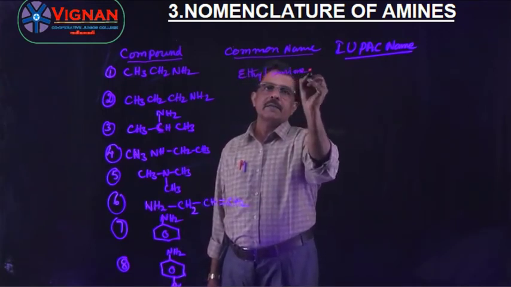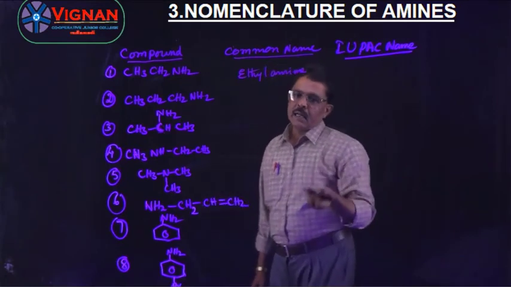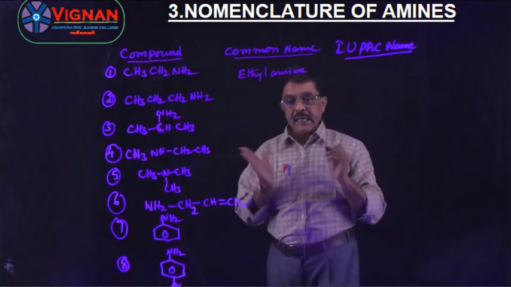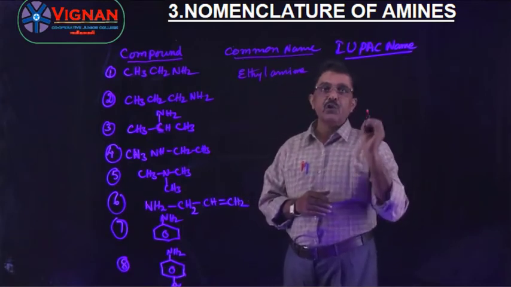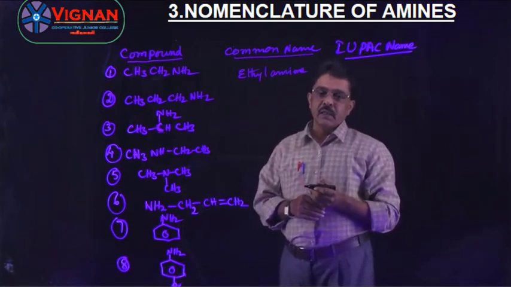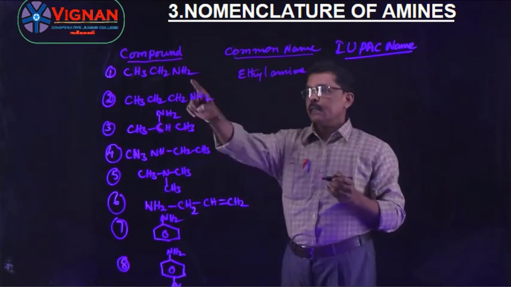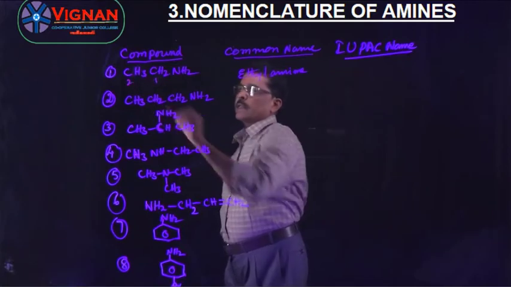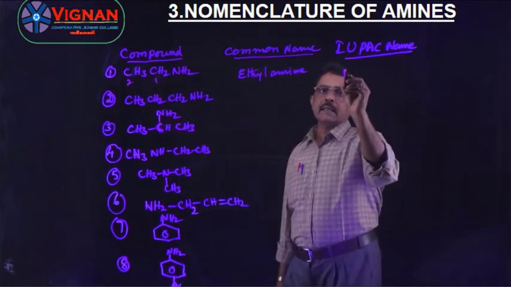Why is it said to be the common name? Alkyl amines are the common names, but alkanamines are the IUPAC names for amines. So here how many carbon atoms are there? Two carbon atoms. Root word is eth.